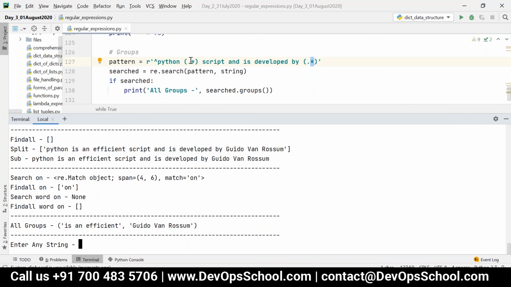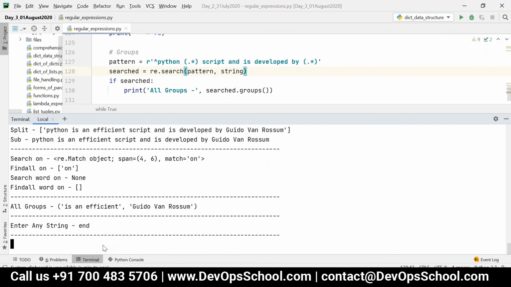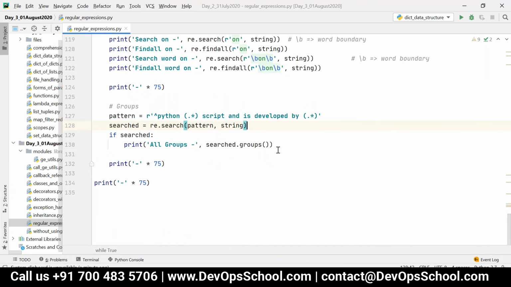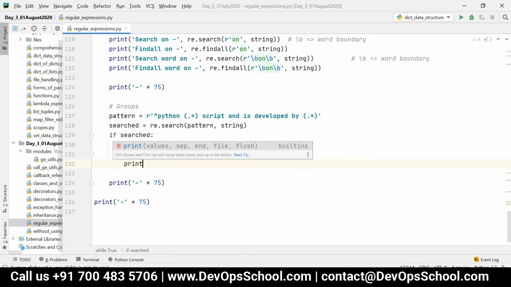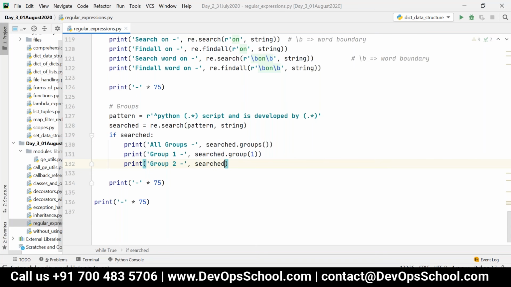If you want to retrieve only the first group or second group, like that, in that case what you can do is just use indexing, that is group one. I can say searched.group of one, and then group two, searched.group of two, like this.